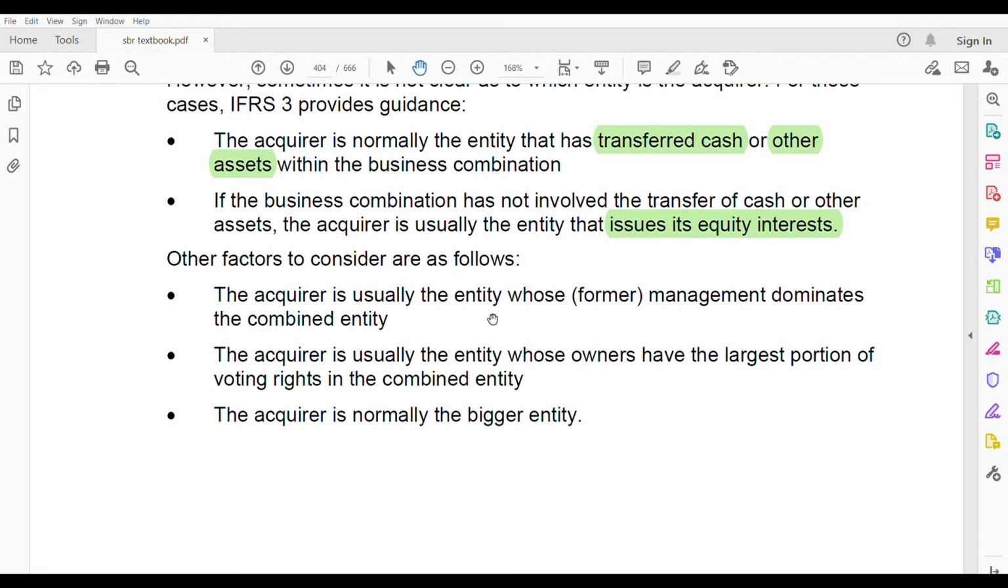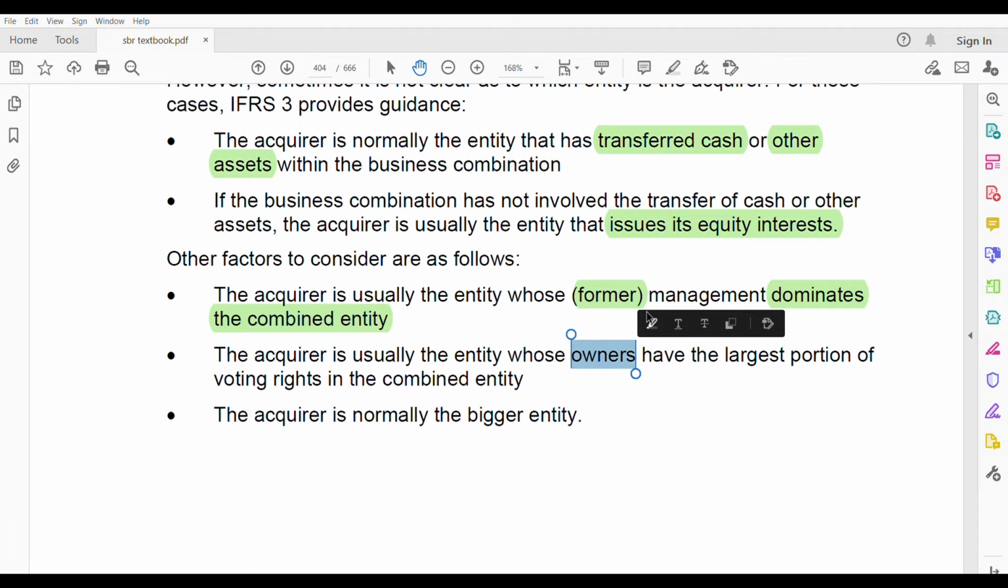The acquirer is usually the entity whose former management dominates the combined entity. You see, former means before. The one who dominates the combined entity. Second, the acquirer is usually the entity whose owners have the largest proportion of the voting rights in the combined entity.